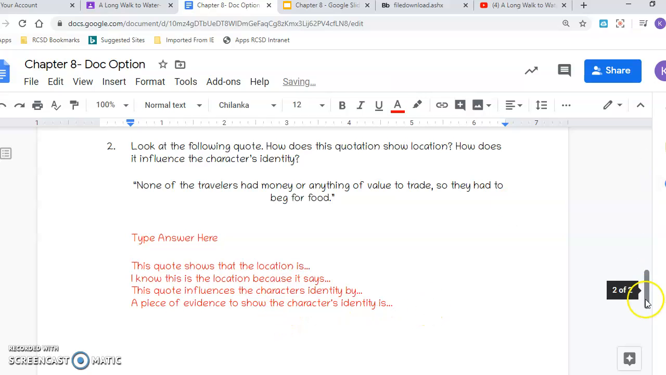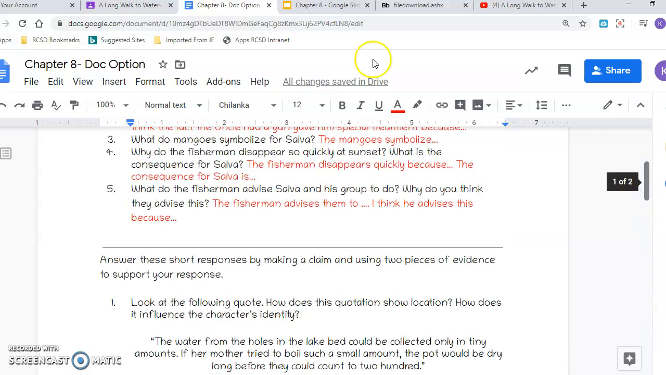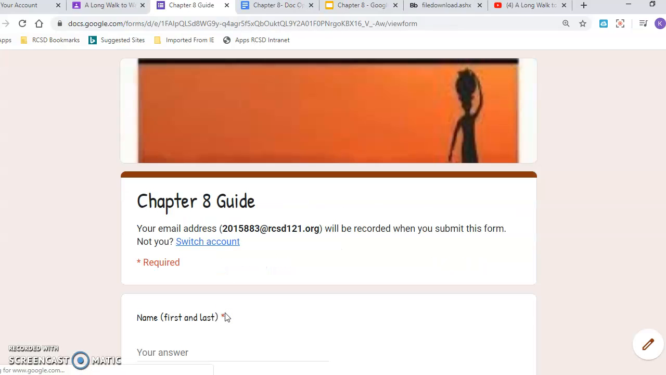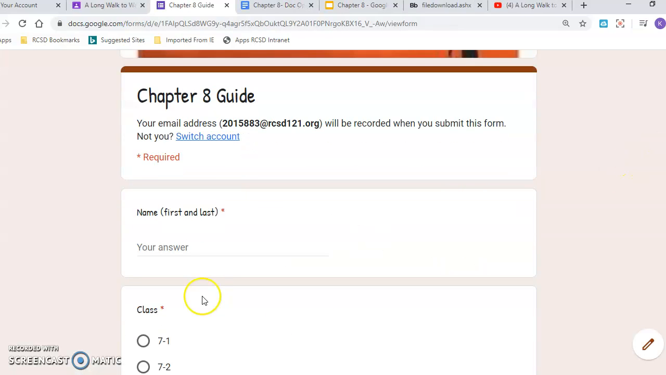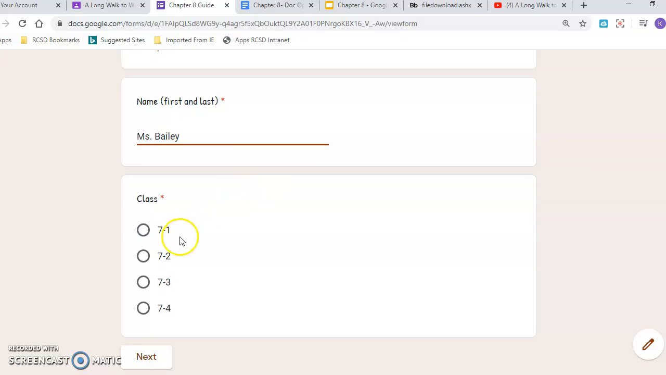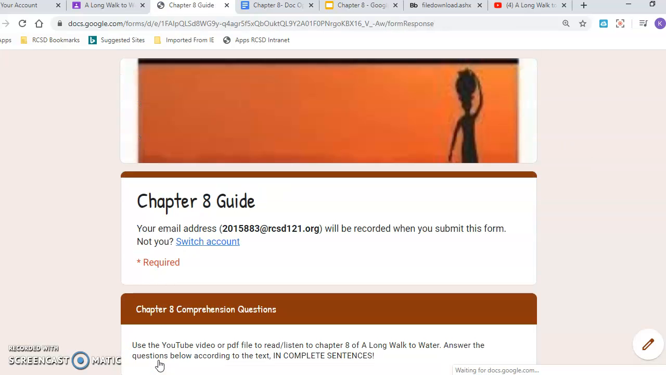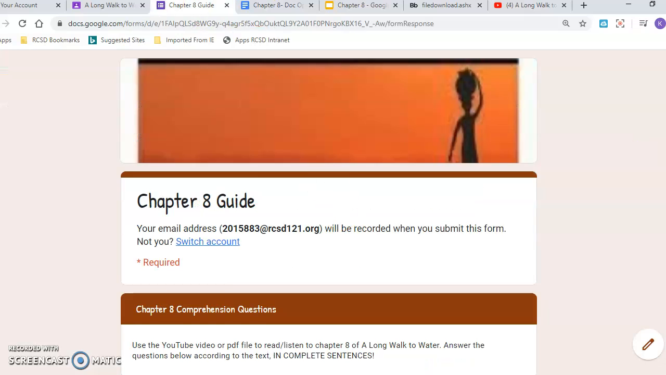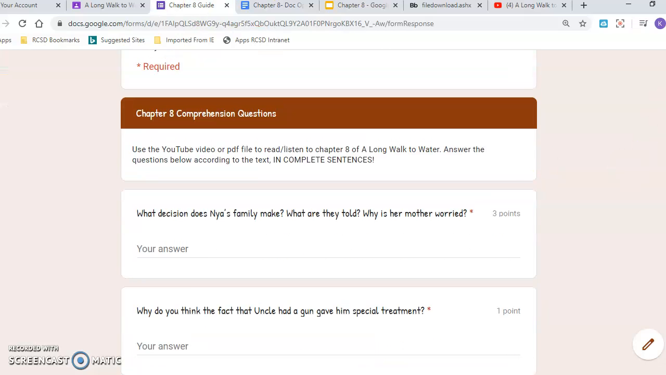All right, and so you'll answer those questions, and then there'll be possibly a turn-in button up there, or you can do it in the Google Doc form. So then again, you type in your first and last name, Miss Bailey, what class am I in? I'm in 7-2 right now, next. And then you can look back at my sentence starters that I give you in this part of the video to answer these questions.